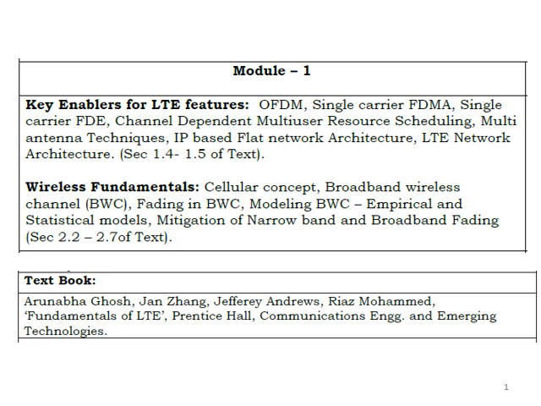First chapter is key enablers for LTE features. In this session, we have discussed several important radio and core network technologies that are used in the LTE. And then the key enabling technologies are OFDM, then single carrier frequency division multiple access, single carrier frequency domain equalization, then channel dependent multi-user resource scheduling, multi-antenna techniques, IP based flat network architecture, etc. And these are included in section 1.4.